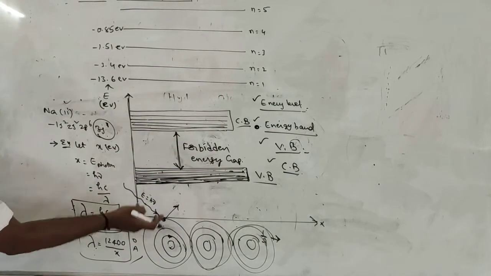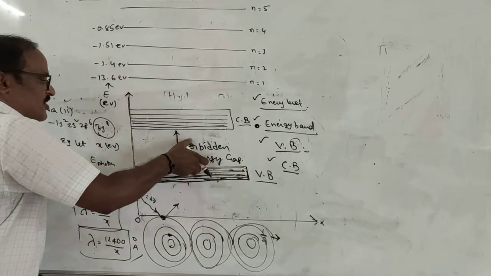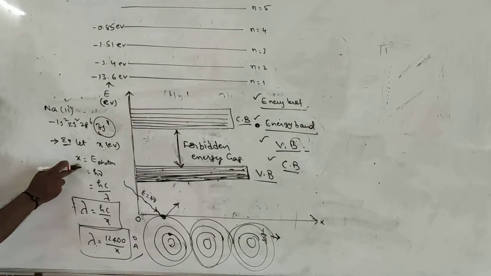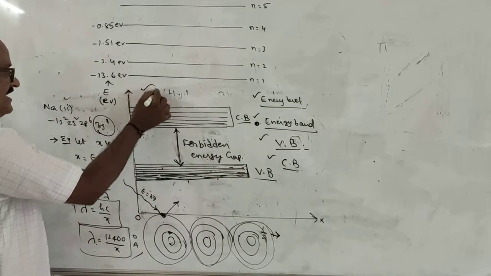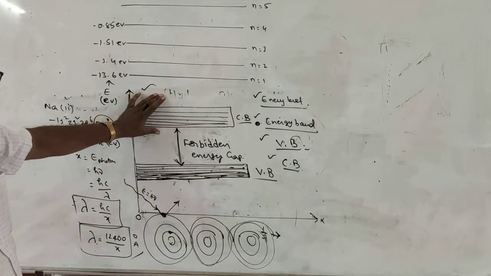To eject the electron from the valence band to the conduction band, the minimum energy required is equal to the forbidden energy gap, that is equal to Eg. It is here. So this is the energy level diagram in case of a crystal.